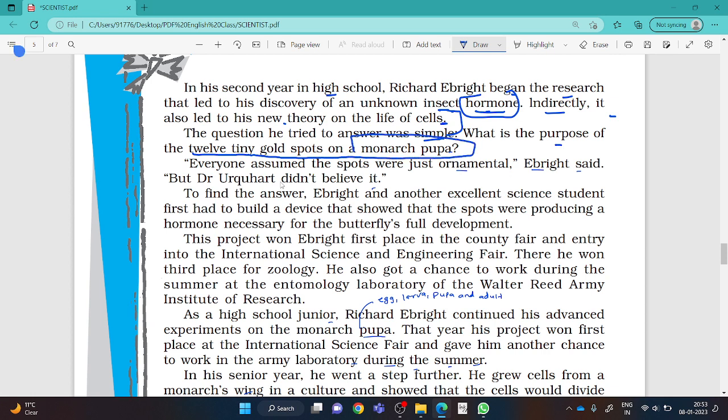On the body of the monarch pupa, there are 12 tiny gold spots, means golden spots. Golden spots are found on the monarch pupa. Is it only for decorative purpose, beauty purpose, or is there a function of the tiny gold spots? Everyone assumed the spots on the body of the monarch pupa were just ornamental, just for beauty purpose. Ebright said, but Dr. Urquhart did not believe it. He was a practical kind of man.